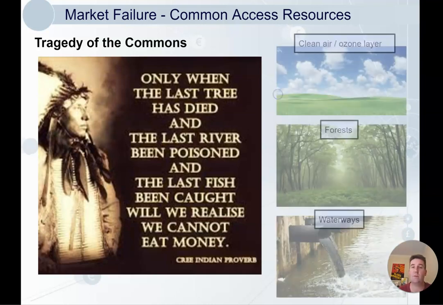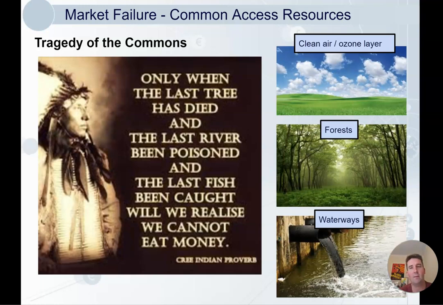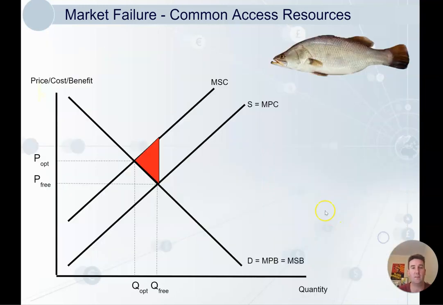So some examples of what they are: the clean air that we have. If we pollute it too much, we lose that resource. So one producer imposes a cost on the rest of society by polluting the air. Same with the ozone layer. Forests, waterways. So here we've got pollution going into the waterways. That's from some form of production, and it is imposing an external cost on others. That's why we are going to draw this like a negative production externality, which of course you perfectly remember looks like this.